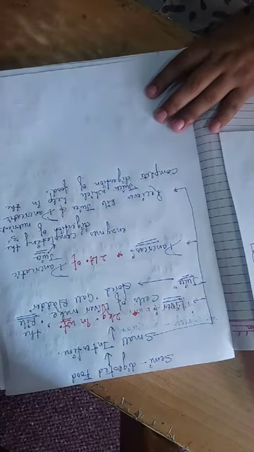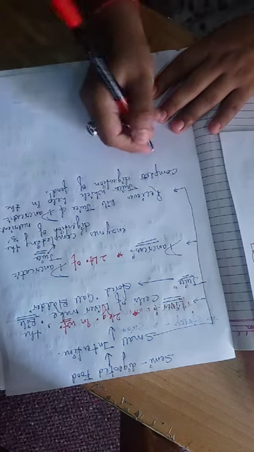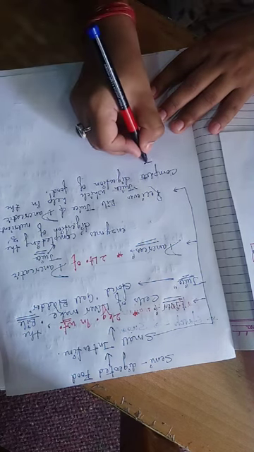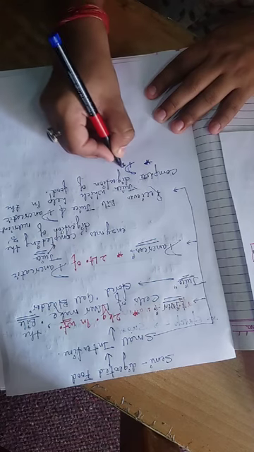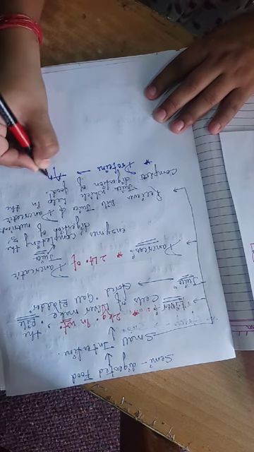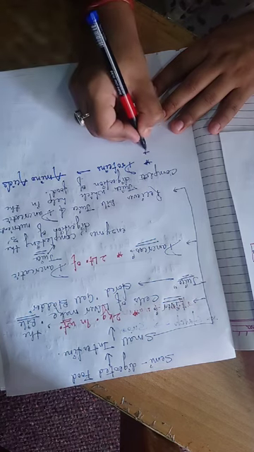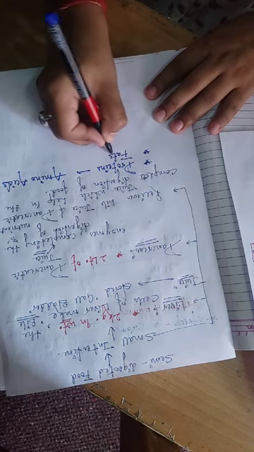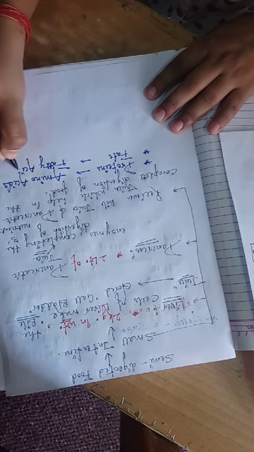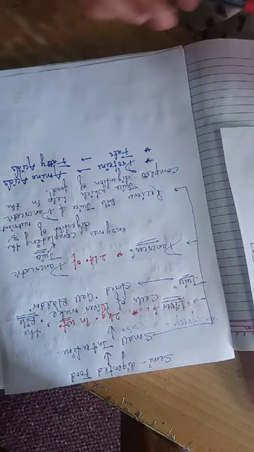Here in the small intestine, as we know that starch was converted into sugar, the proteins are converted into amino acids, and our fats are converted into fatty acids. So now the digestion of the food has been completed in our small intestine.